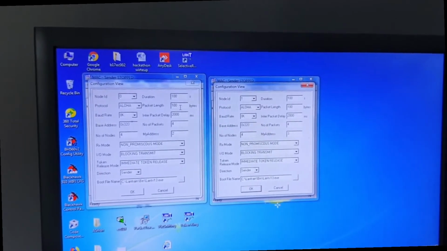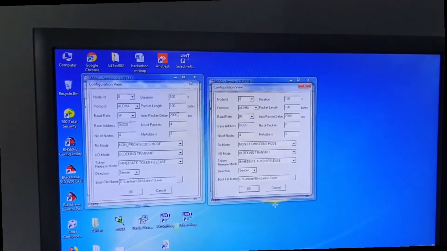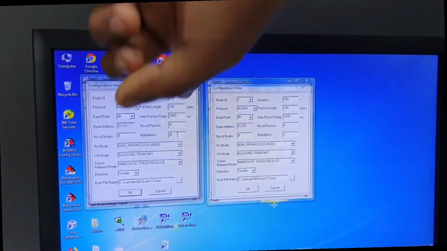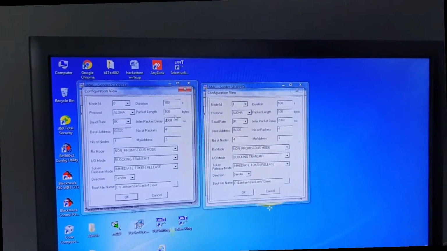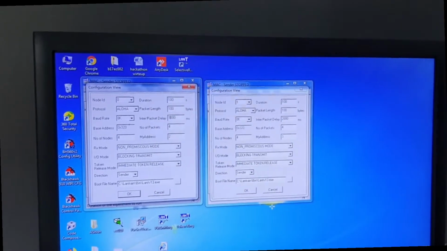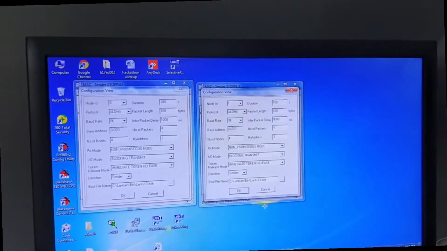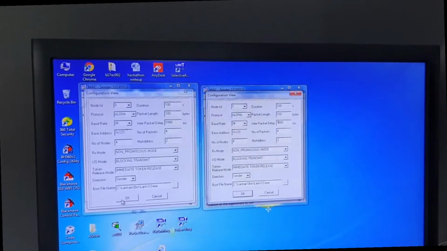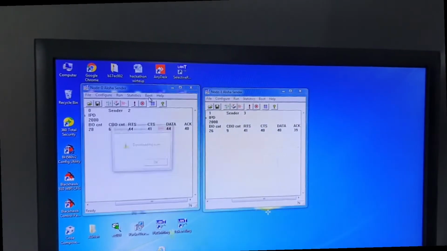The bit delay is 0 and the direction is sender in both the PCs, and the address is 2 in configuration menu 1 and 3 in configuration menu 2. The interpacket delay is 1000 milliseconds. Click on the OK button and download the driver to the NIU using the boot button command.